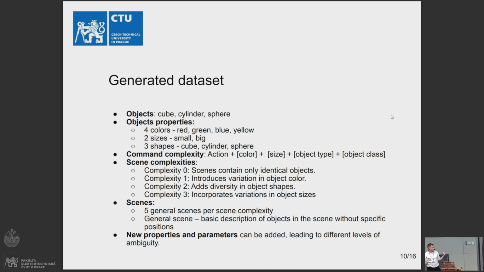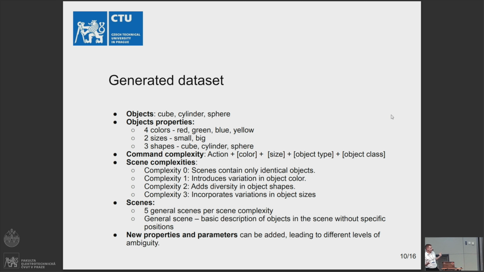How we saw the scene is that we have something which is called the general scene, which you can imagine is a description of a scene. For example, there are 5 cubes. And then you have iterations of the scenes, which is the scene where the cubes have aligned positions. So you can create as many iterations as you want to. They are randomly generated in a space.